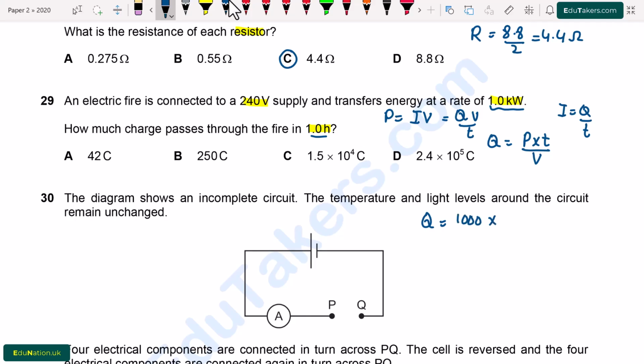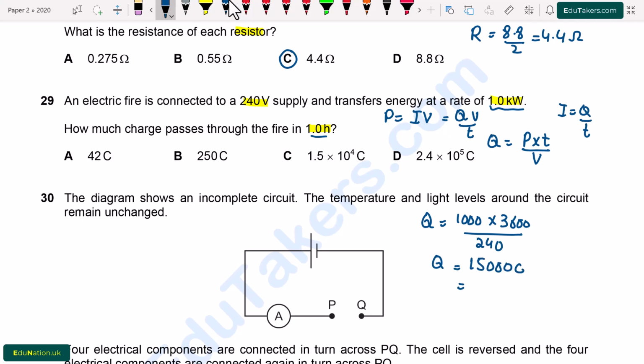So Q will be equal to power, which is 1000, multiplied by time. Time is given as 1 hour, and 1 hour contains 60 minutes and 1 minute contains 60 seconds. So it will be 3600 seconds, divided by voltage, which is given as 240 volt.